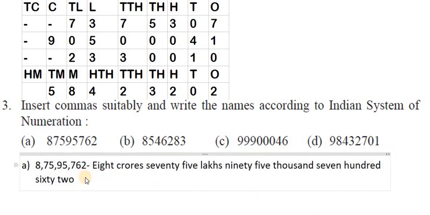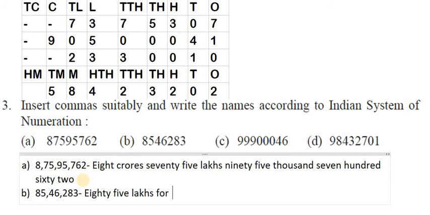This is the way you are going to write. Now in the same way, 8546283. Ones, tens, hundreds, comma, thousands, 10,000s, comma. How to read this? 85 lakhs, 46,283.